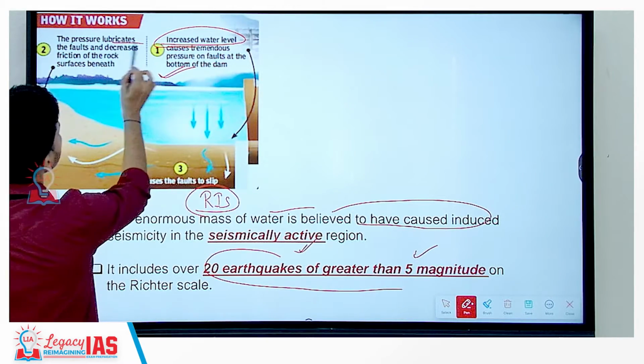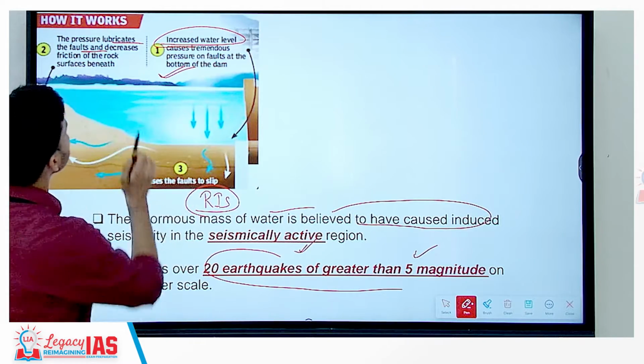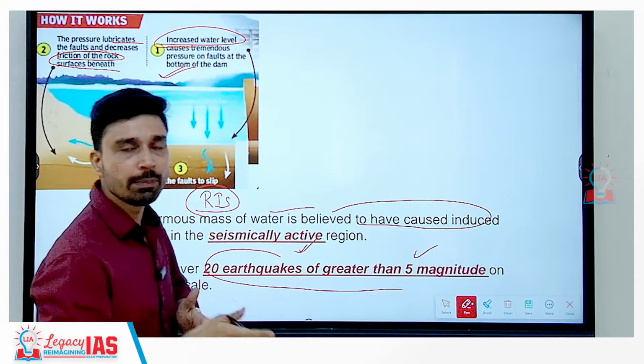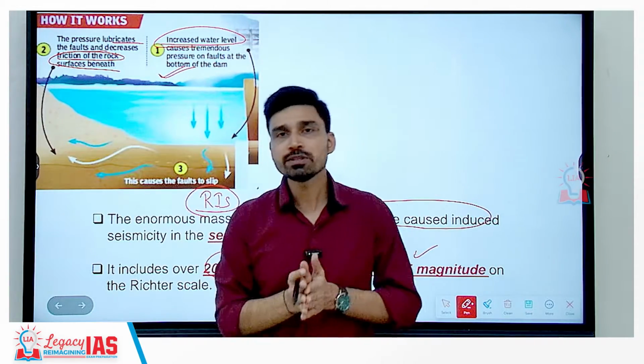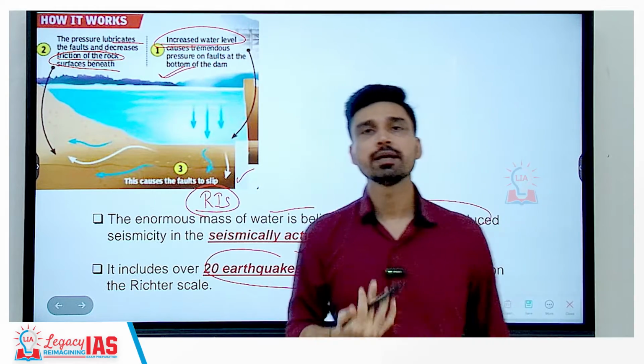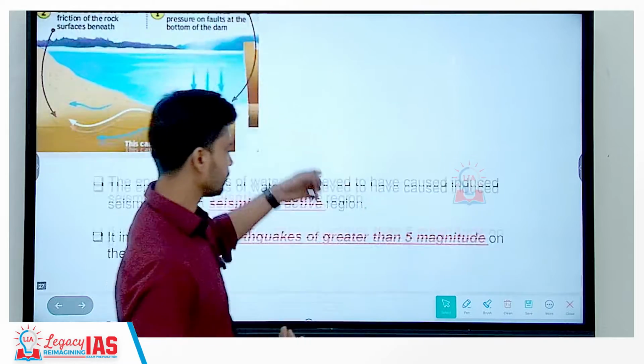And this pressure lubricates the faults because the water starts to seep through these cracks and gaps and decreases the friction of the rock surfaces beneath, causing the rocks to slip relative to each other. And the slippage of the rocks is responsible for the earthquake, and such kinds of earthquakes are referred to as reservoir induced seismicity or RIS earthquakes.